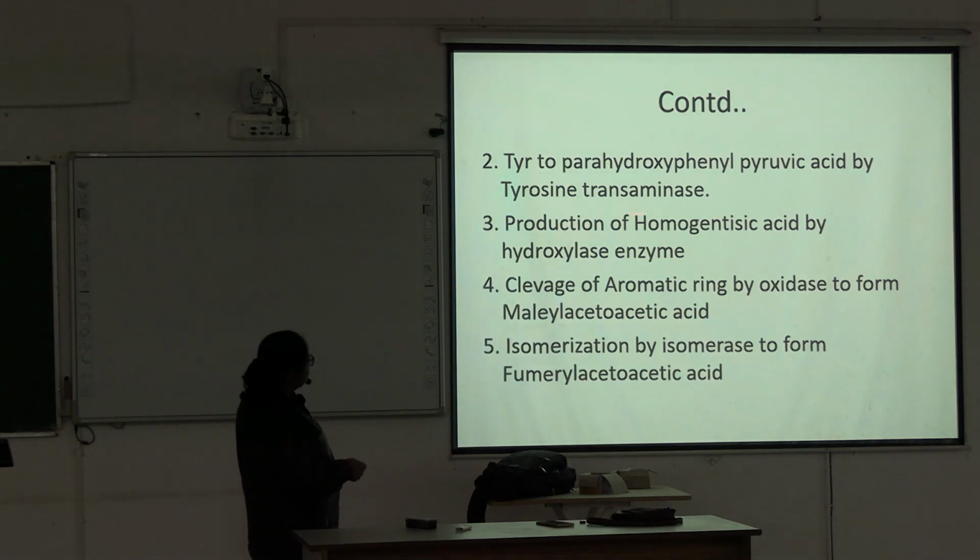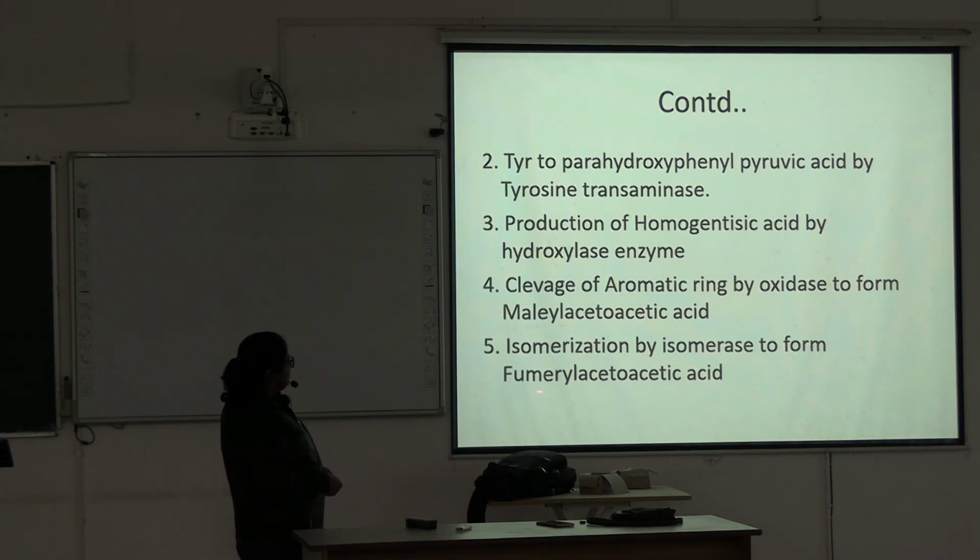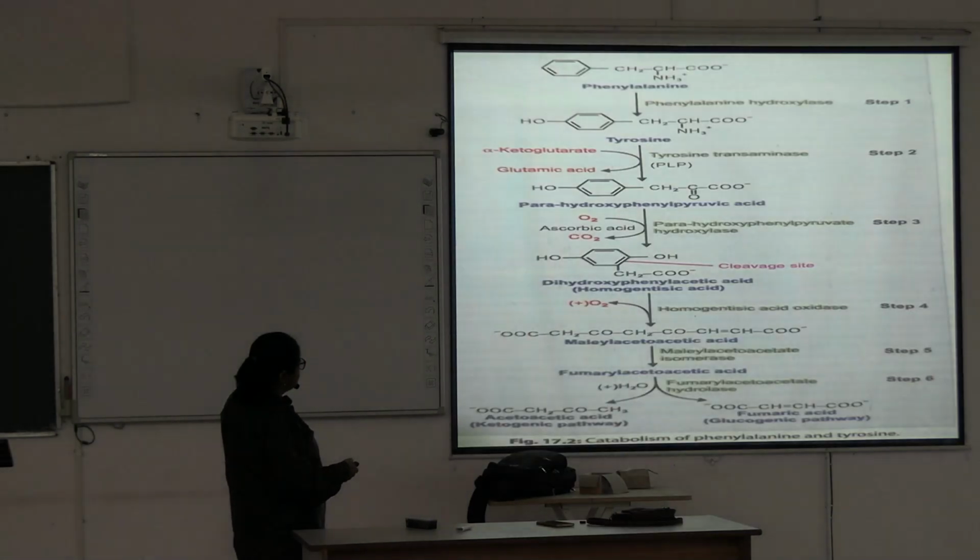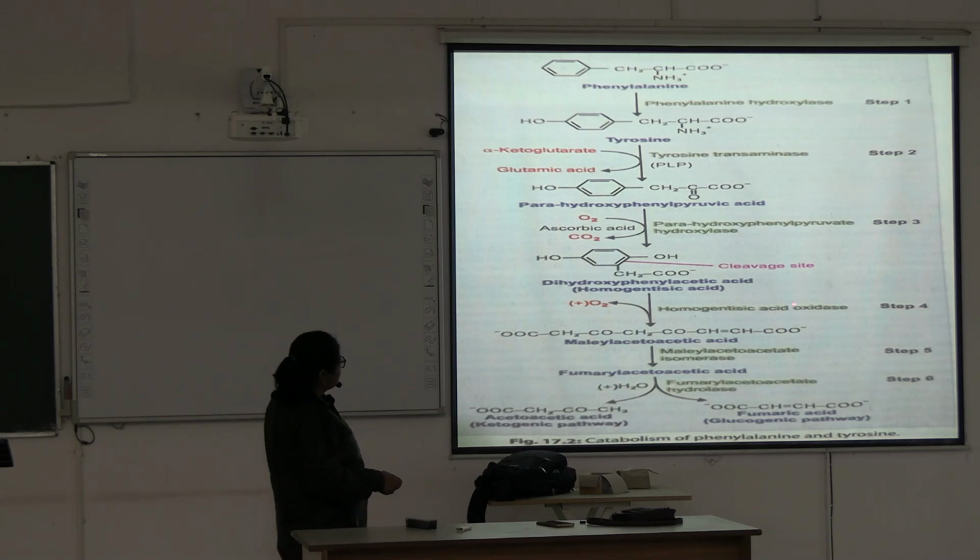Next, the second step: tyrosine to para-hydroxyphenylpyruvic acid by tyrosine transaminase. Next, production of homogentisic acid by hydroxylase enzyme, cleavage of the aromatic ring by oxidase to form maleyl acetoacetic acid, isomerization by isomerase to form fumaryl acetoacetic acid. Just look at the steps. Homogentisic acid oxidase produces this. Oxygen is used, and the product is maleyl acetoacetic acid.